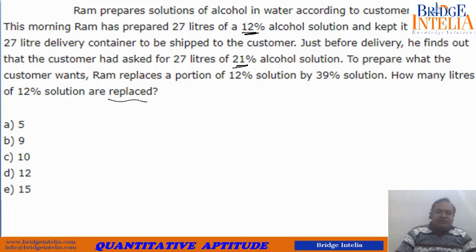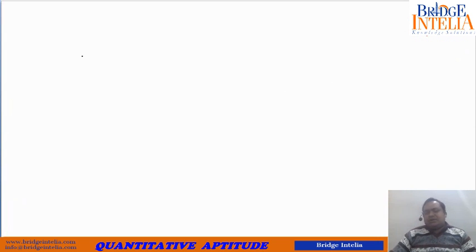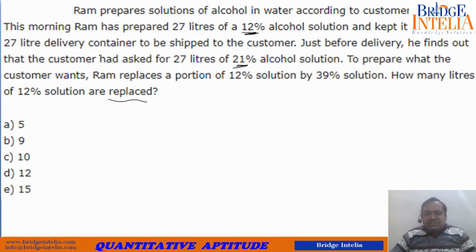So now understand the meaning of this question. There is this guy Ram. He got an order from his customer. His customer told him that you have to supply me 27 liters of 21% concentrated solution. This is what he wanted, but Ram made a mistake.